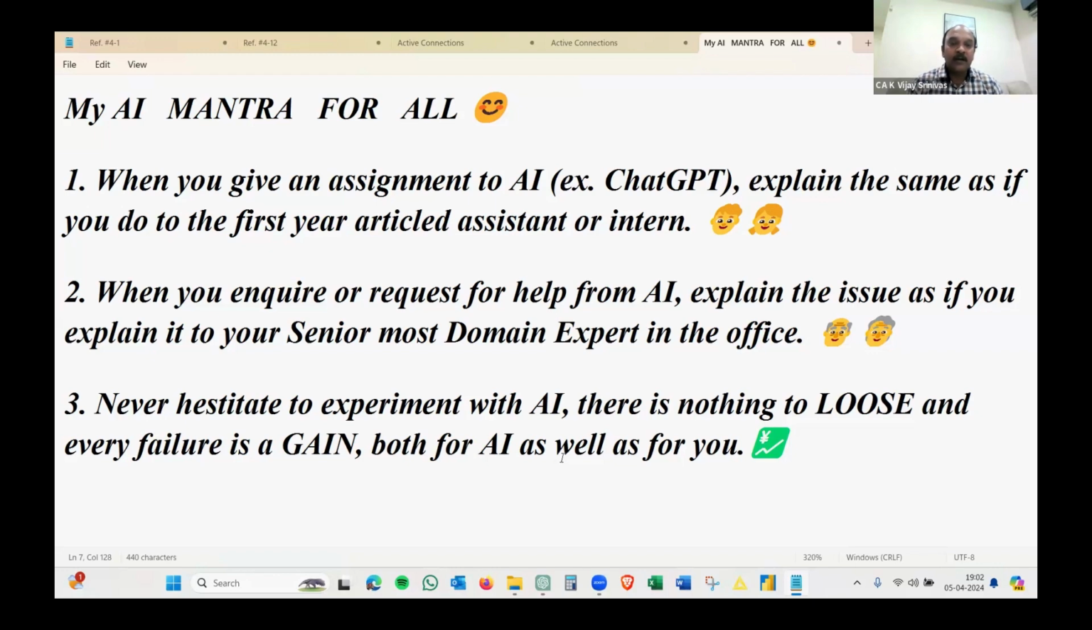That means you need to differentiate how you make a detailed explanation when it comes to assisting, and the way you inquire of the senior most domain expert, because you don't put the inquiry just like that. You will be more professional when you approach. That's the need when you communicate with any of the AI tools.